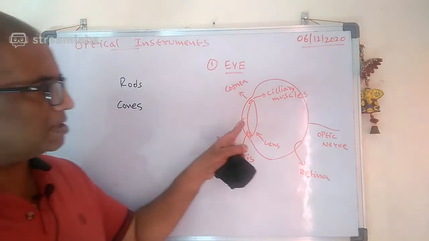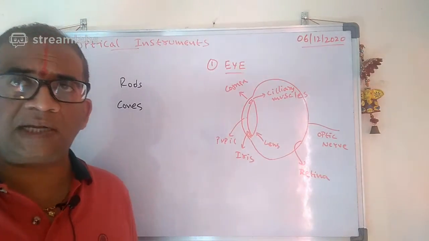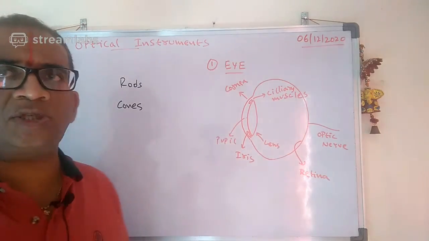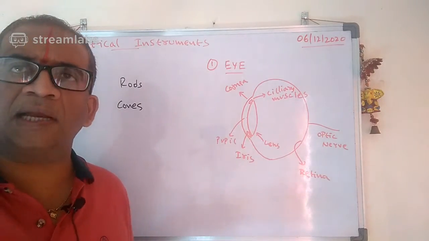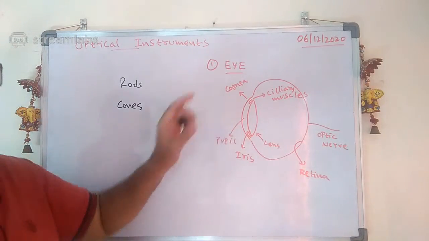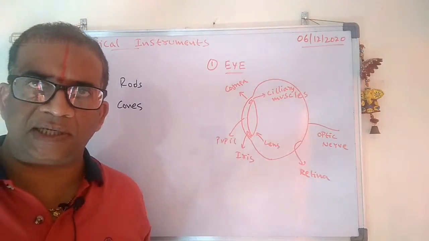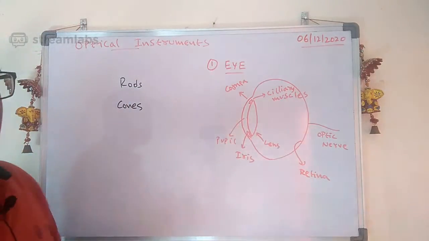This is a cellular lens, meaning it is entirely made up of cells only. It is not any glass. The glass that we get is in the laboratory. Remember, the lens consists of rods and cones.